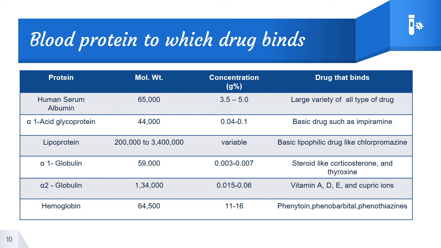It has a concentration of around 0.04 to 0.1 percent, and basic drugs such as imipramine bind to alpha 1 acid glycoprotein. Followed by lipoprotein, basic lipophilic drugs like chlorpromazine bind to lipoprotein. The next is alpha 1 globulin and alpha 2 globulin, which respectively bind to steroids or vitamins. And the last is hemoglobin. Mostly phenytoin, phenobarbital and phenothiazine derivatives of drugs get bound to hemoglobin.